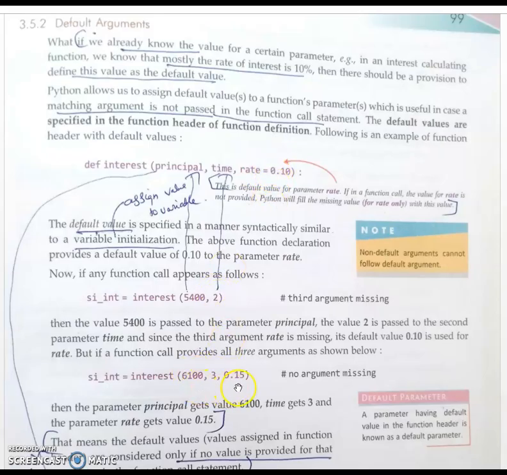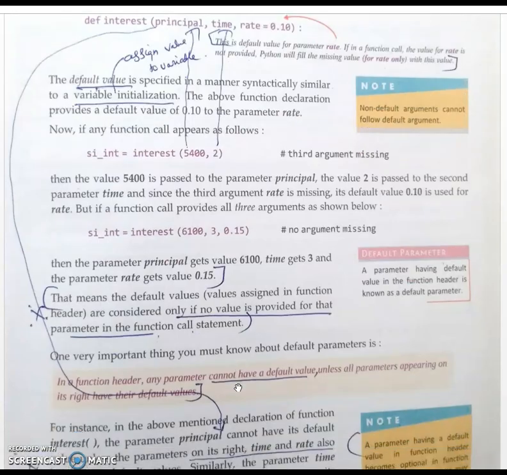Here we have passed all 3 arguments. So principal will take 6100, time will take 3, and rate will take the user given value. The user given argument will override the default value. If no value is given, it will take the default value.